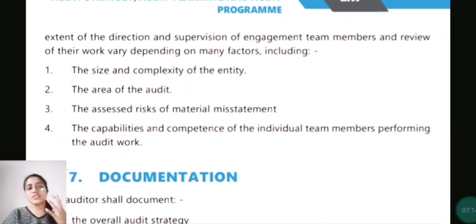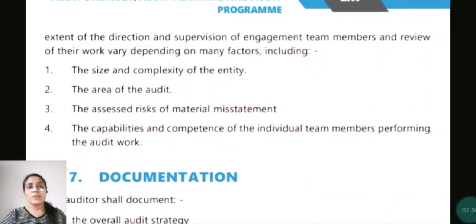Okay, so nature, timing and extent of the direction of, and supervision of engagement team members includes the following. So there are 4 things that you have to learn. There is one thing called as understanding and one thing called as ratification. So for this you have to first understand. If you can remember, well and good. If not, directly ratify. Okay, see, the size and complexity of the entity, the area of the audit, means as it is words you have to write. You cannot replace any of these words because these are minimum words that you are expected to write, and this may come in your examination because it is a 4 pointer answer. So this is expected to be coming in your exam, so you have to make sure that you are writing each word there as it is.